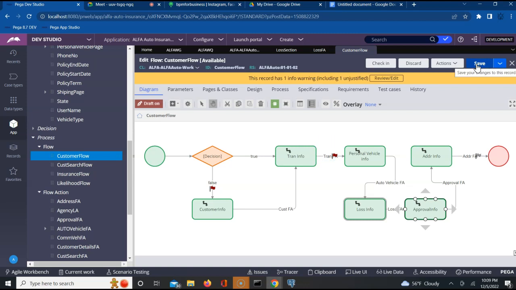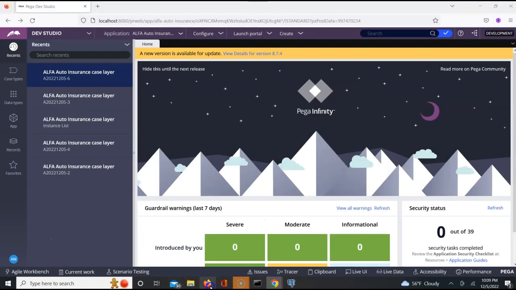Now we have to test this guy out. So who are the operators who are assigned to this particular Workbasket, guys? Manager 1 and manager 2. Both the managers are assigned to this Workbasket. So both should be able to see that item when it goes to their Workbasket. For now, let us access that guy and see what does it have.